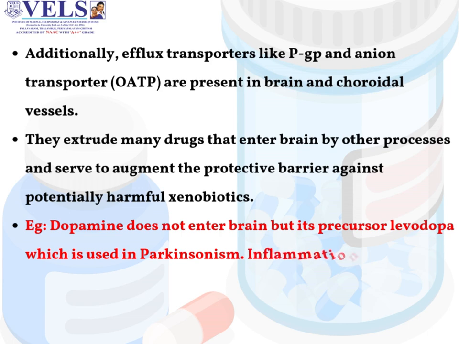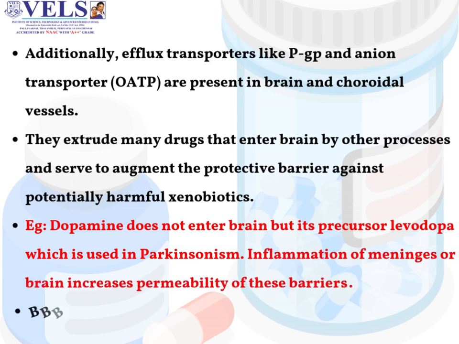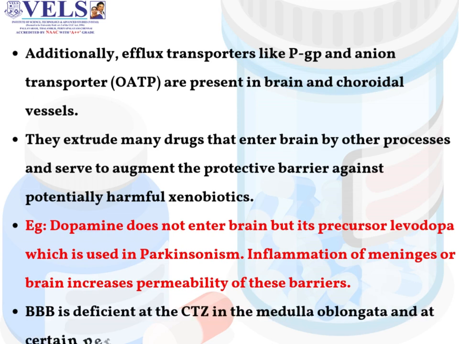For example, dopamine does not enter the brain, but its precursor levodopa, which is used in Parkinsonism, does. Inflammation of meninges or brain increases permeability of these barriers. BBB is deficient at the CTZ in the medulla oblongata and at certain periventricular sites.